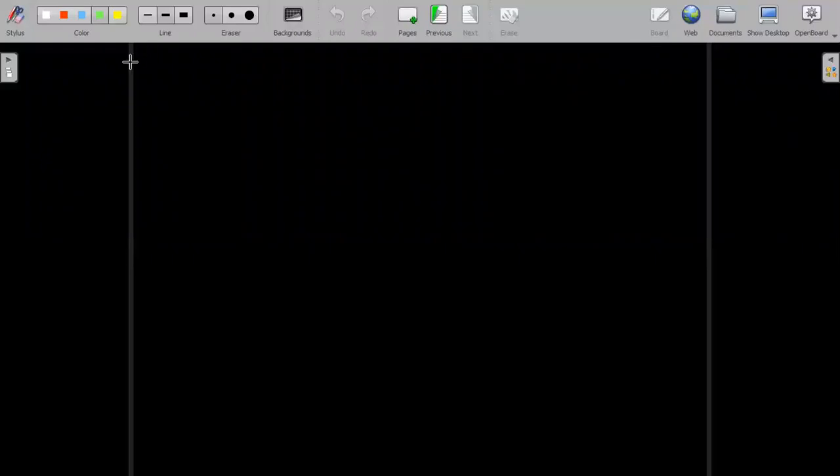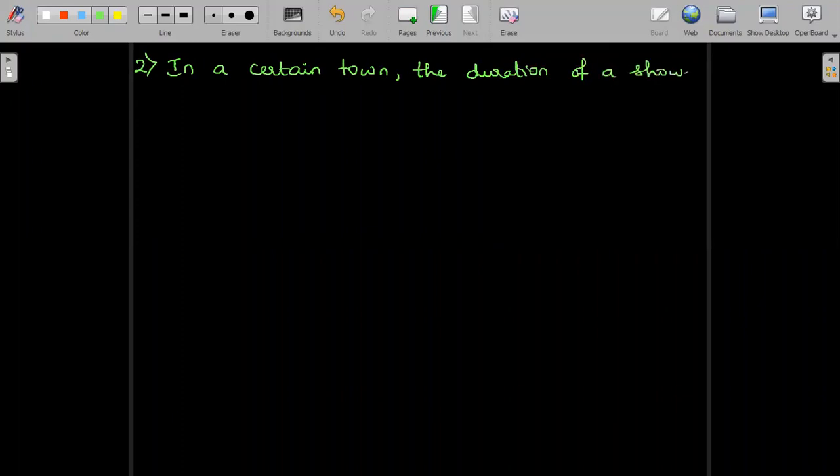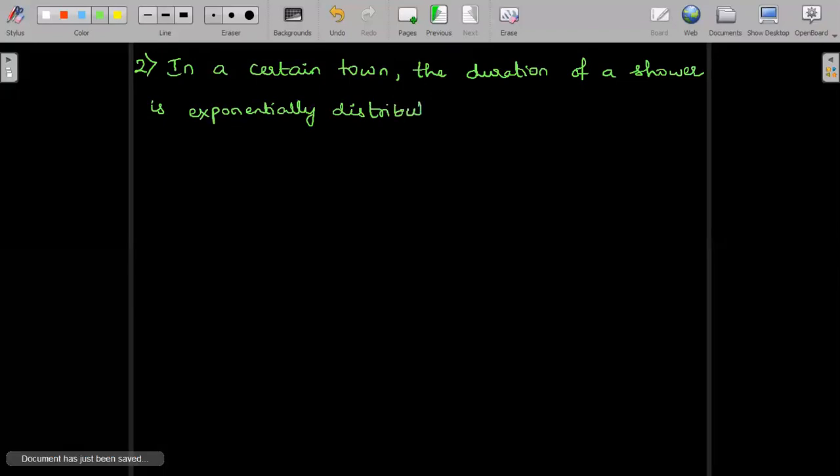Let's see the second problem now. In a certain town, the duration of a shower is exponentially distributed with mean 5 minutes.